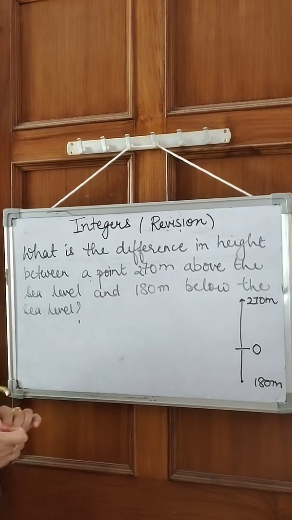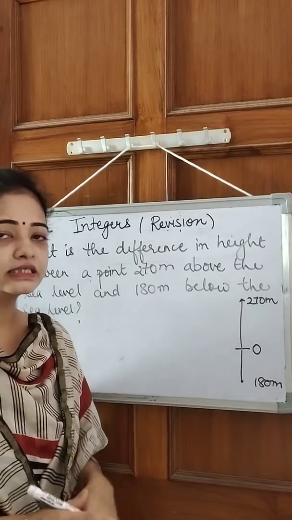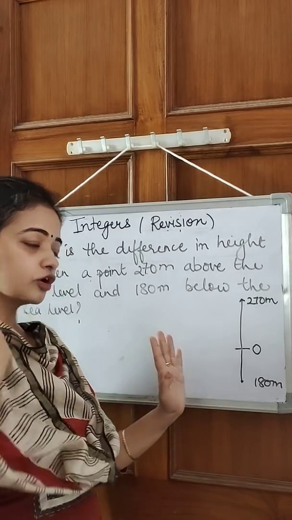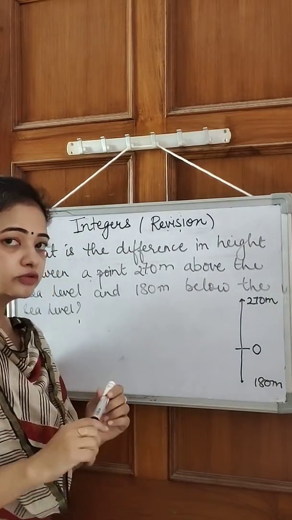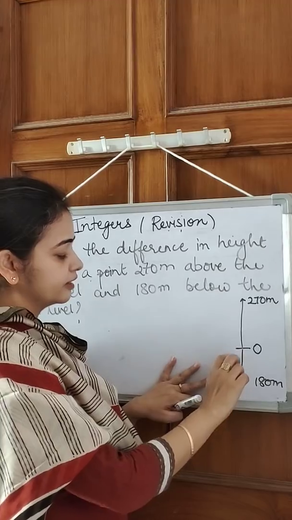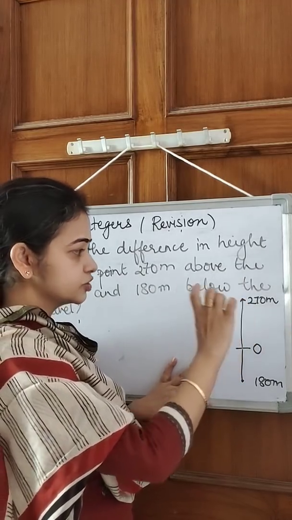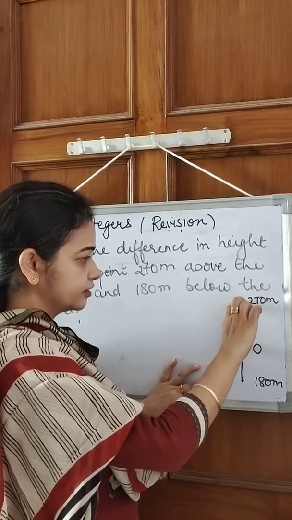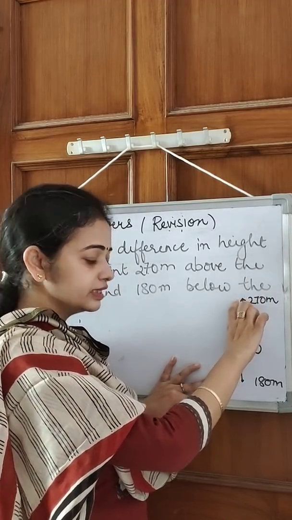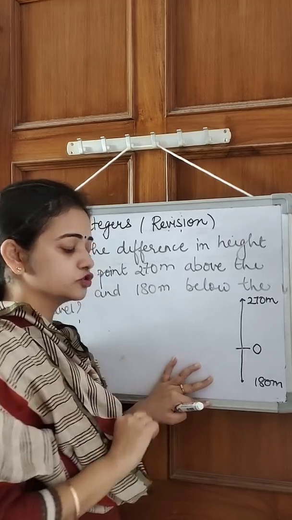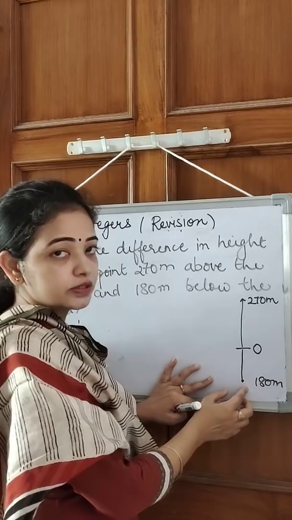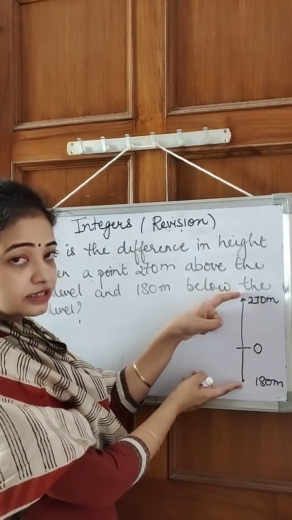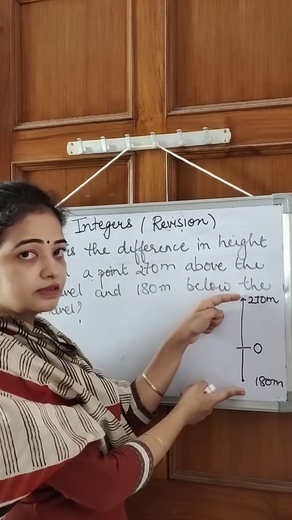Okay, and what you have to do is find out the difference between their height. So you don't have to simply subtract here. Why have I drawn the diagram? So that the concept should be clear to you. If you see, the difference between them is not this. The difference between them is from 0 to here, this much part which is 270, and this much part which is 180. So this part and this part is the total difference between them. One is here and one is here, so the difference between them is this.